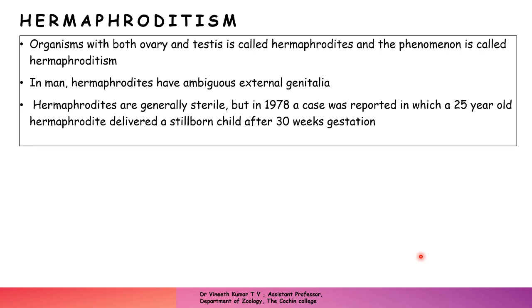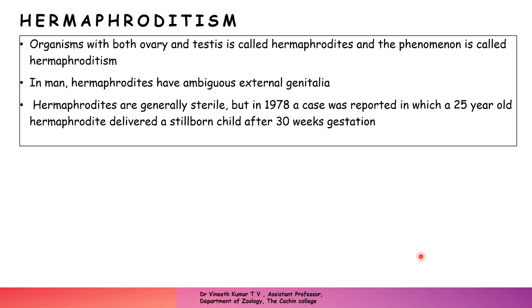In humans, when you have a hermaphrodite, they will be ambiguous in the sense that the sex organs will be of a mixed type. If a penis is formed, it will not be formed completely as a normal penis. It will have some deformities, and in some cases the penis will be present and also the female openings will be present instead of scrotum and testis, etc. It can happen depending upon the errors in development. That is why it is called ambiguous, an unusual type of external genitalia.